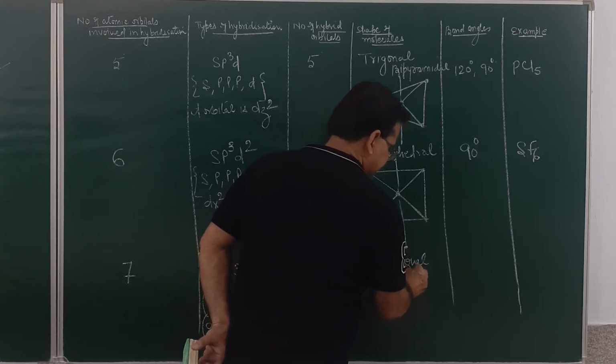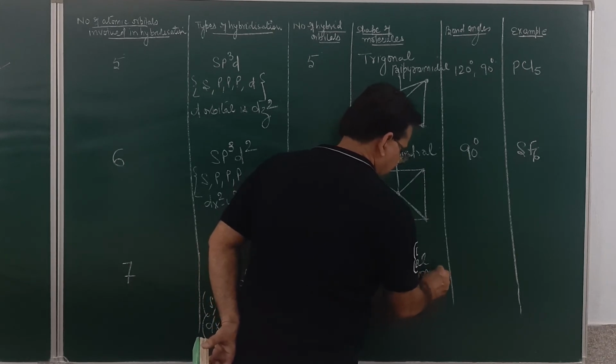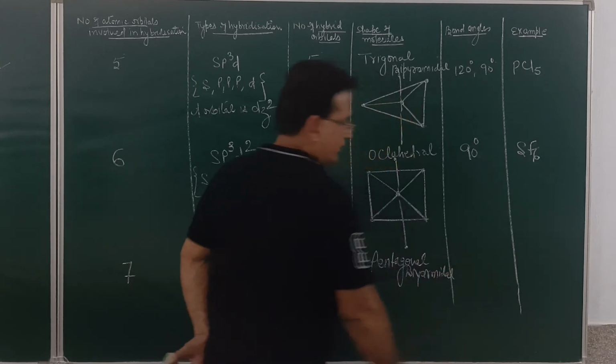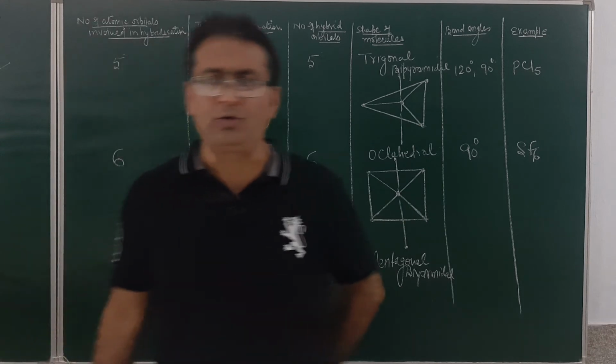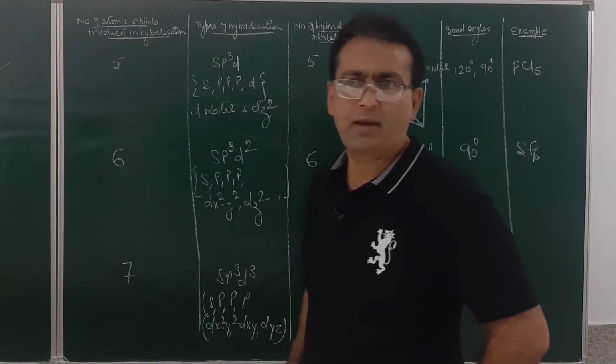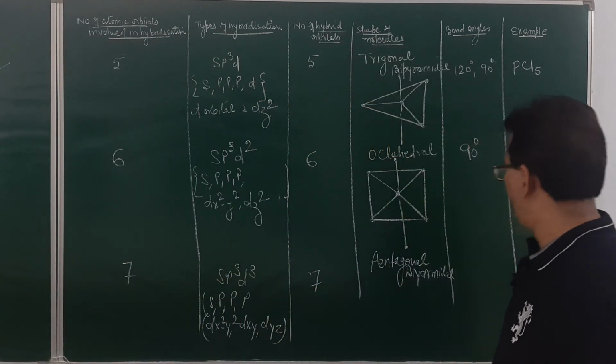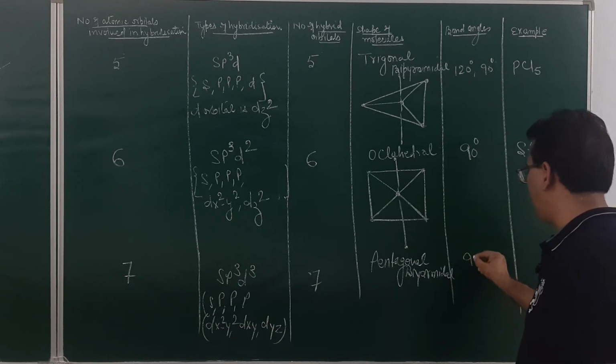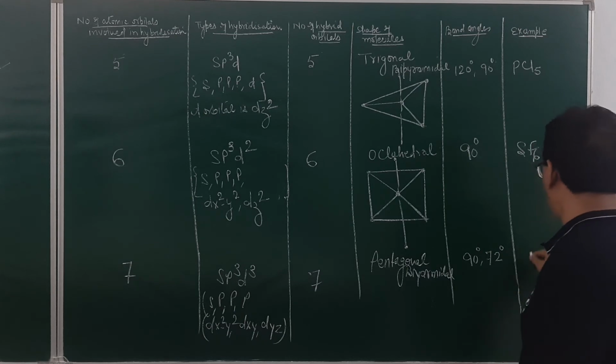Geometry of the molecule will be pentagonal bipyramidal geometry. Am I clear? Bond angle over here will be 90 degree and 72 degree. Example will be iodine heptafluoride.